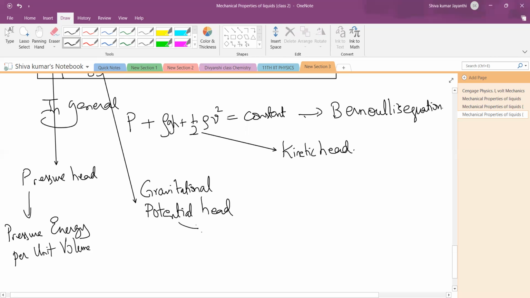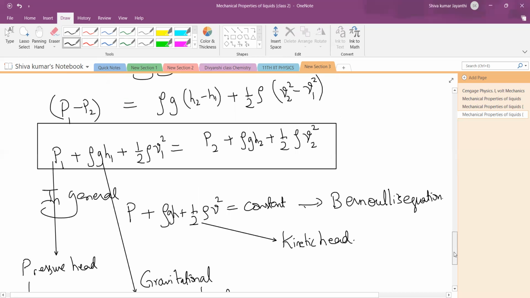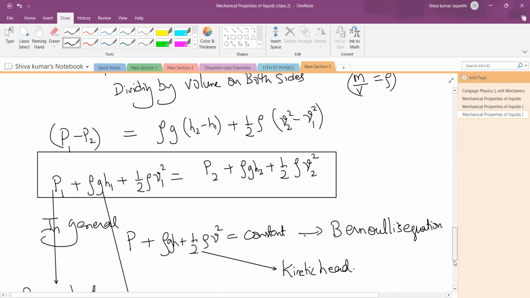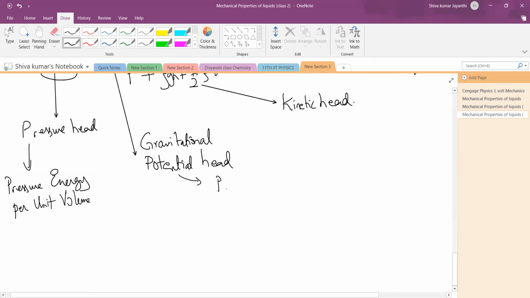Can you just scroll a little up? Still more. Done. So this is called potential energy per unit volume.